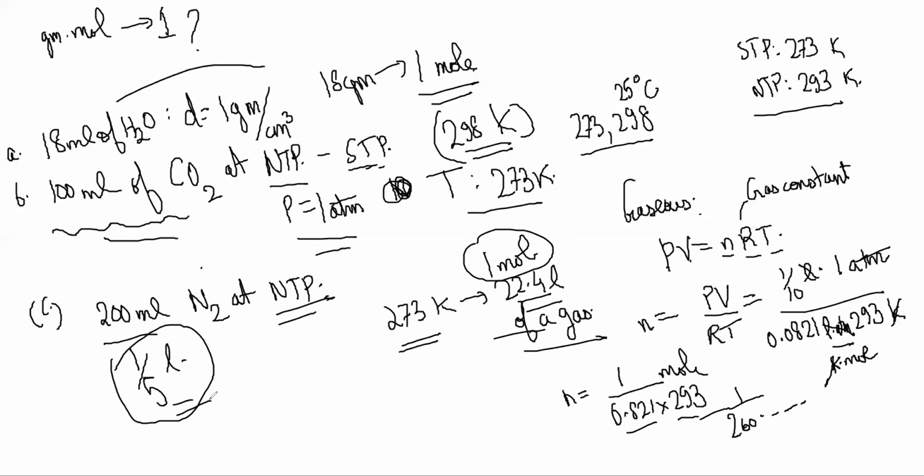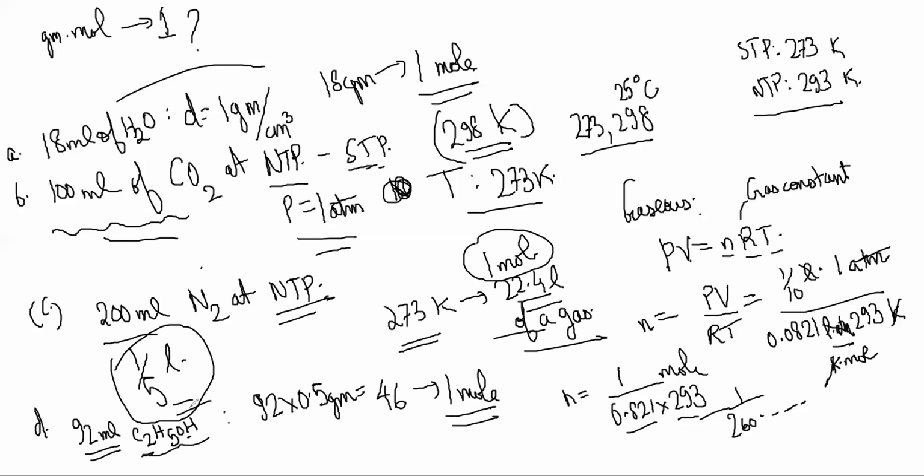Then D. The next one is 92 milliliter of C2H5OH, density is 0.5 gram per centimeter cube. So how many grams of C2H5OH is there? 92 into 0.5 grams, because gram per centimeter cube, milliliter is centimeter cube only. So this is 46, and the molecular weight is 24 plus 16 plus 6, which is 46. This works out to be exactly 1 mole. So A and D will be right.